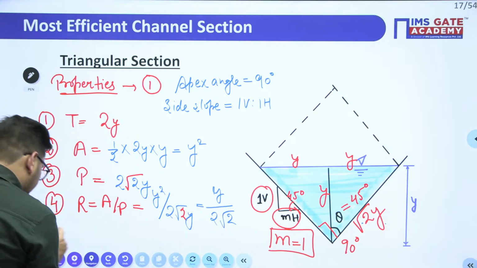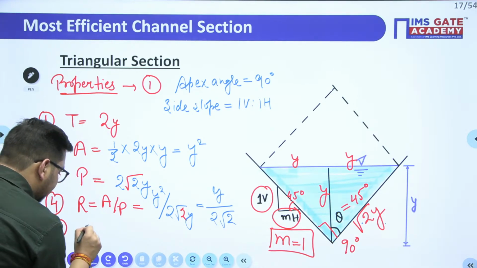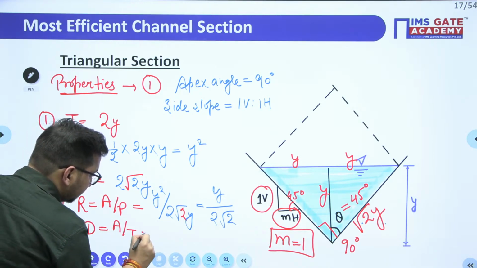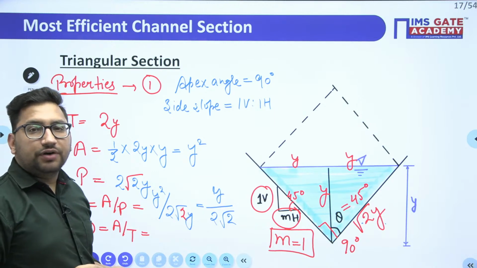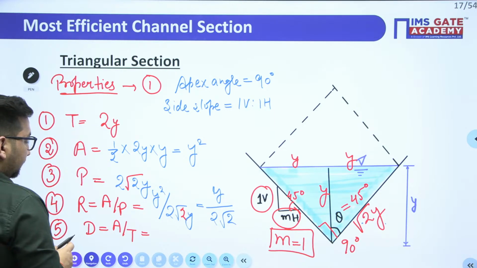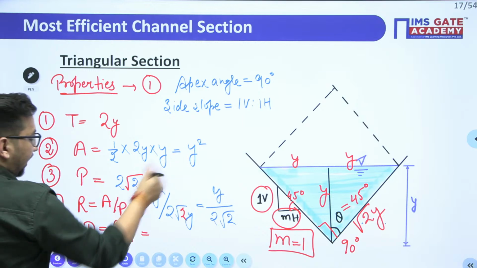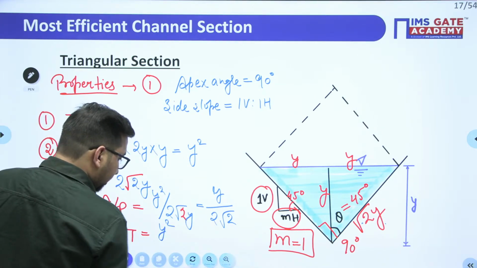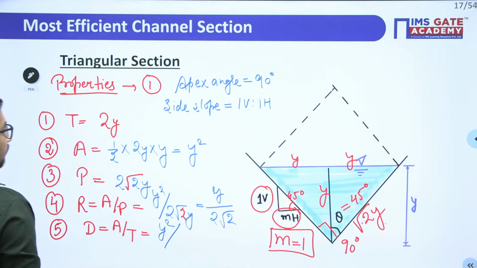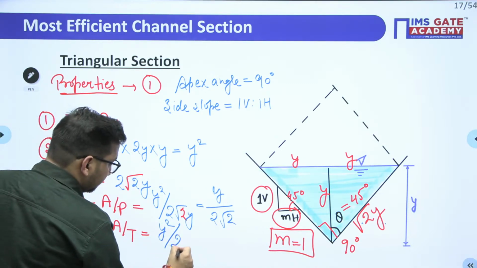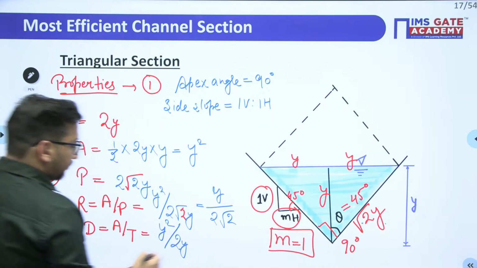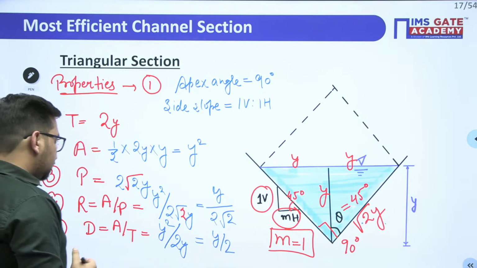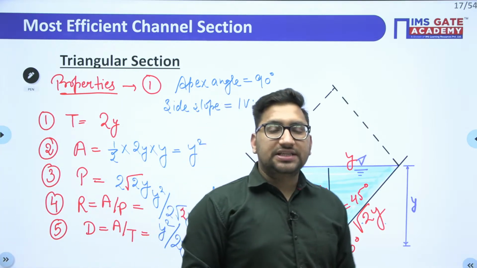And what will be the hydraulic depth? It will be area upon top width. What is the area? Area is y square, upon the top width, which is 2 times y. So it is going to be y by 2. I hope it is clear.